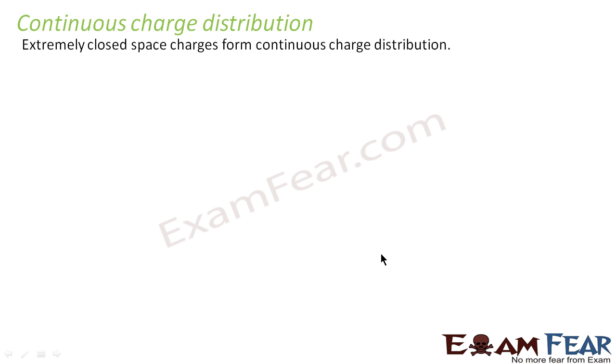So what is continuous charge distribution? Extremely closely spaced charges form a continuous charge distribution. As I told you before, you remember the car example? As you go away from the view of the cars, the cars appear closer to each other. When you reach a very good height, you can see those 8 cars as a line. Why? Because those cars are extremely closely spaced.